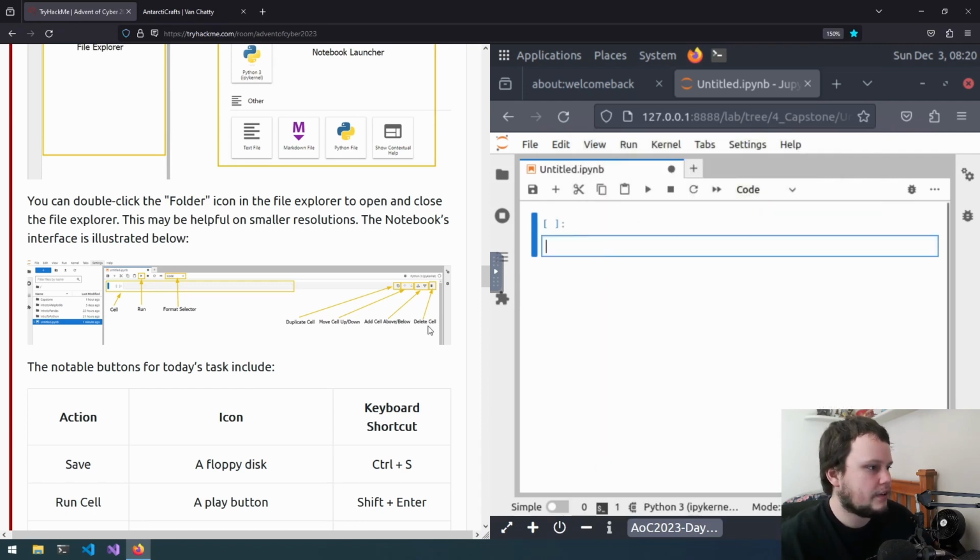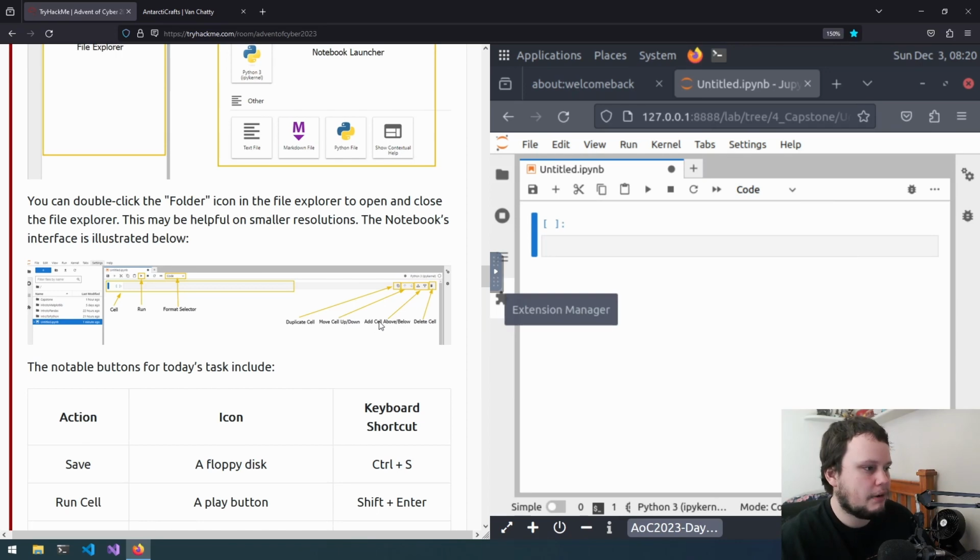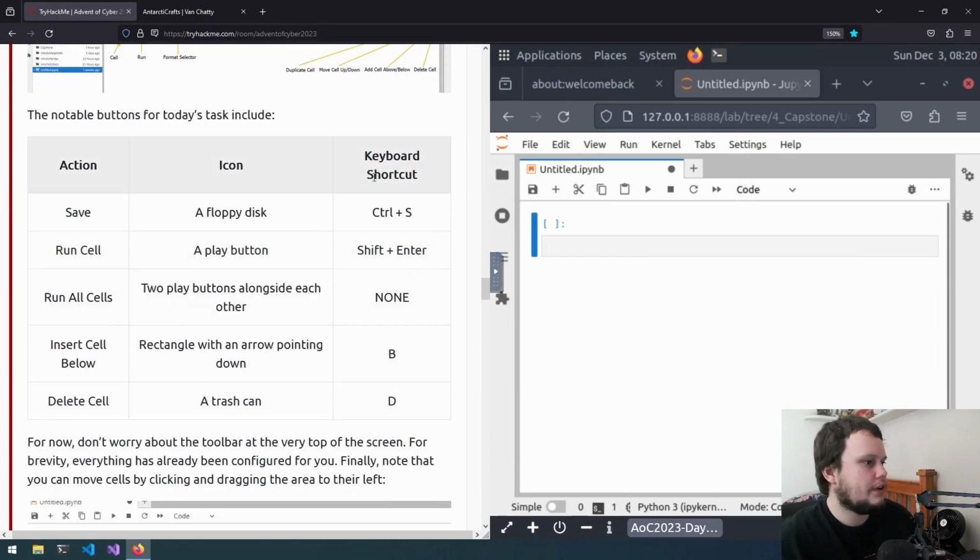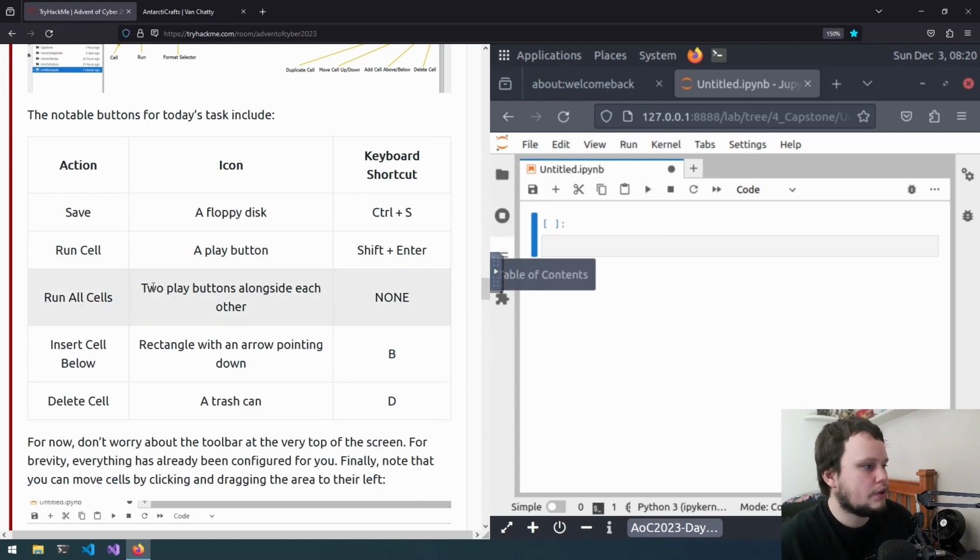So back to code, and on the top right, we don't see it because the split screen is very small, but there's apparently duplicate cell, move cell up and down, add cell above and below, and then delete cell. Okay, so the notable actions for today's task include save, which is the floppy disk icon right here, which can be used with Control S, run cell, which is the play button, Shift Enter, run all cells, two play buttons alongside each other, which is this one I'm assuming, and there's no shortcut for that, insert cell below, which is B, and delete cell, which is D.